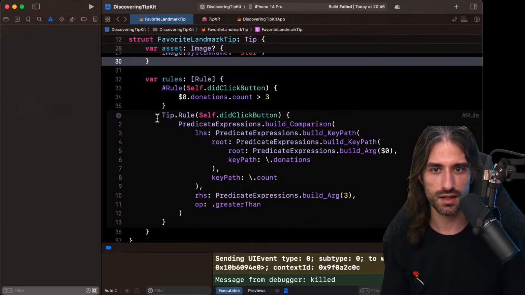So this part here is still the same, and then this simple closure that we passed, we saw that it was not like a regular closure in the sense that we couldn't write arbitrary code inside of it. So it's all turned into something that uses a key path. It builds a predicate by saying, okay, it's a comparison. The left-hand side is going to be you take a root and then you call donations on it, then count, and for the right-hand side you take just the constant free and wrap it into some kind of type, and then for the operation it's greater than.